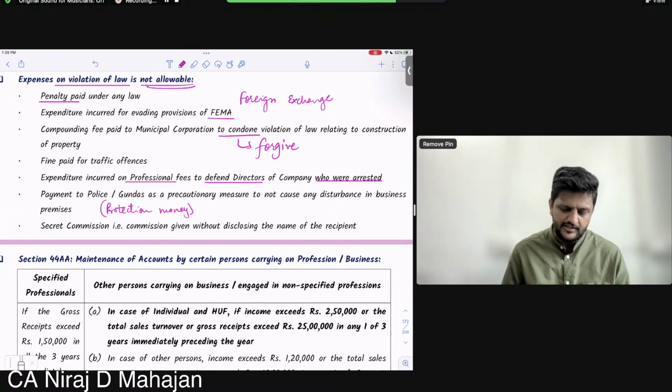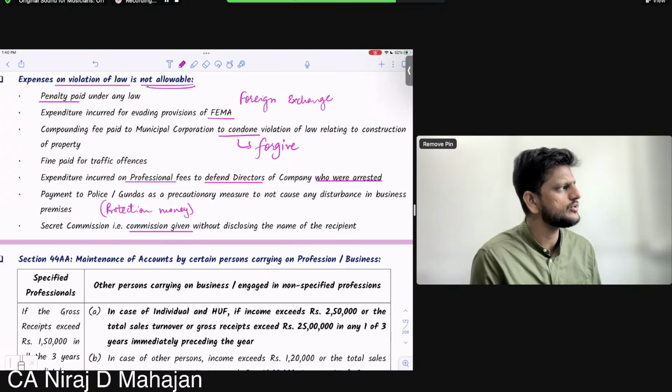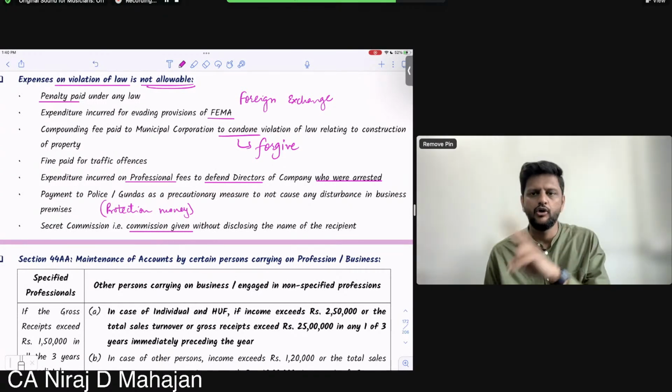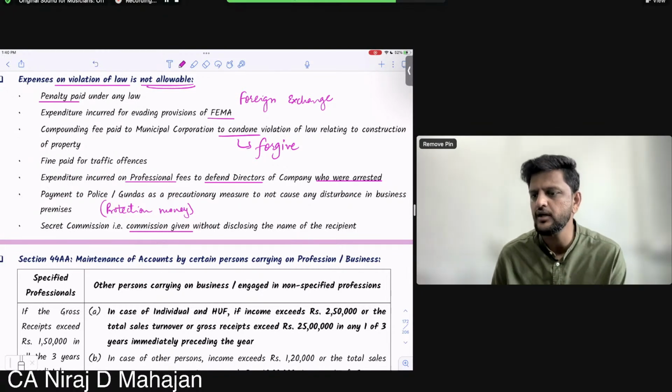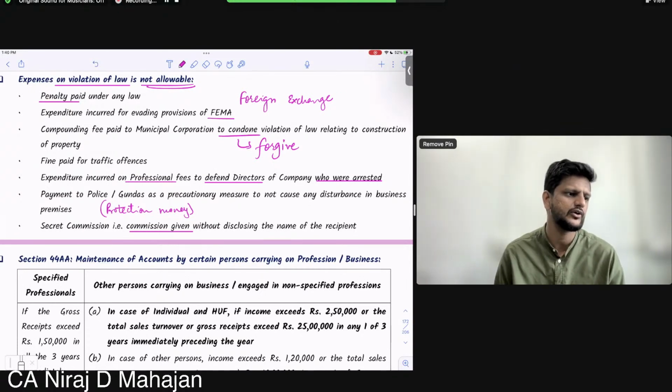Anyways, and secret commission, that is commission given, paid, but without disclosing who is the recipient, again that will not be allowed. That means who is the recipient, the payee, that has to be clear cut. The chain of payer and payee has to be clear. If who is the payee is not clear or not disclosed, then the expenditure by the payer is not allowed as deduction. Yes, clear all of you?